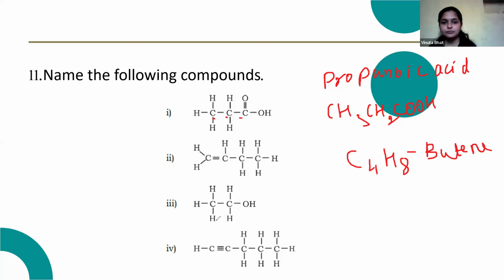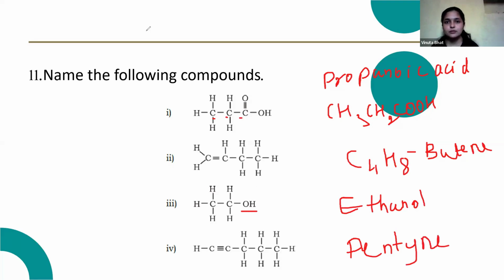Then here there are only 2 carbon atoms. So, because an OH group is there, it is ethanol. Ethanol. Then here there are 1, 2, 3, 4, 5 carbon atoms and a triple bond is there. So it is pentyne. It is pentyne. Okay.